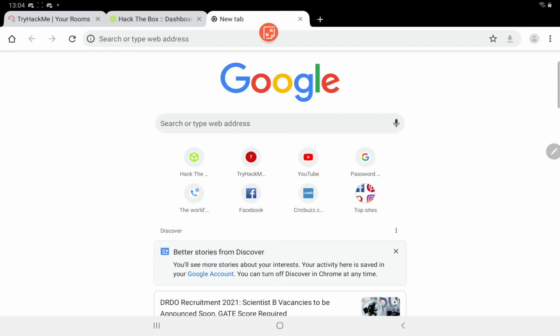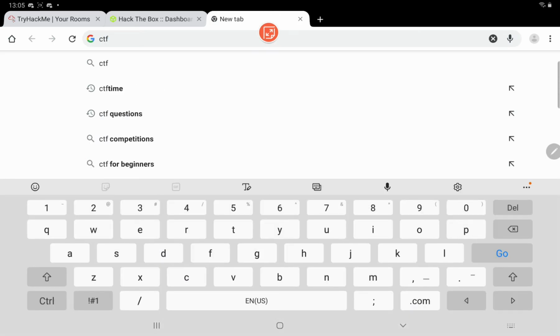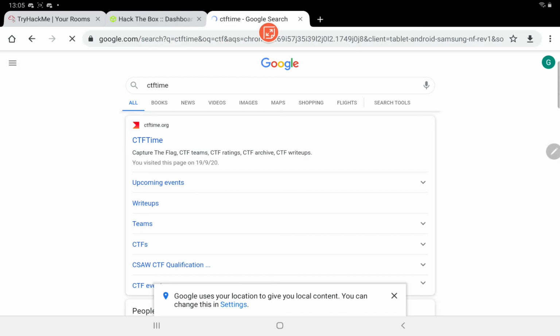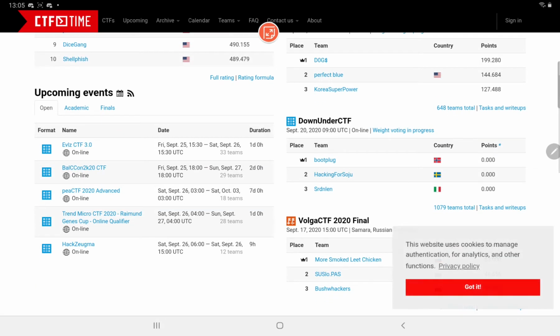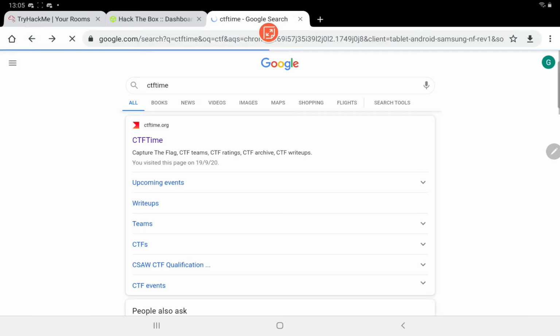Many people ask me where they can find notifications regarding these CTFs. I tell them to search for CTF Time. CTF Time is a page where you can find most CTFs that are hosted, displayed in the upcoming events column. You can find them and participate based on your free time. And suppose you are not so confident after doing all this: if you are able to complete Hack the Box, then you are super cool, man.